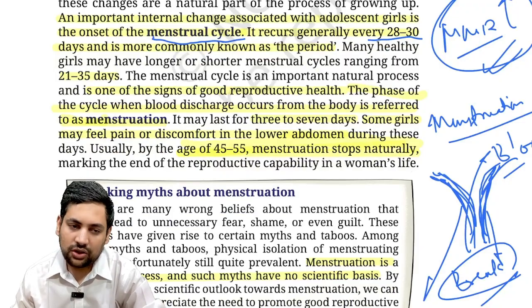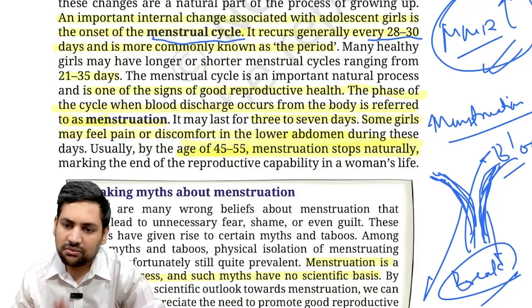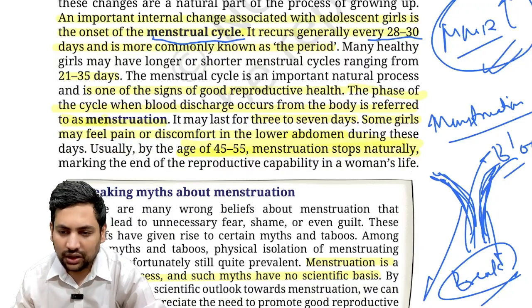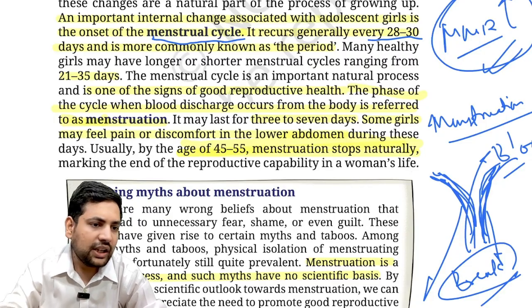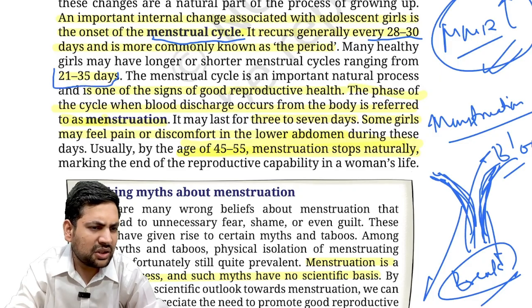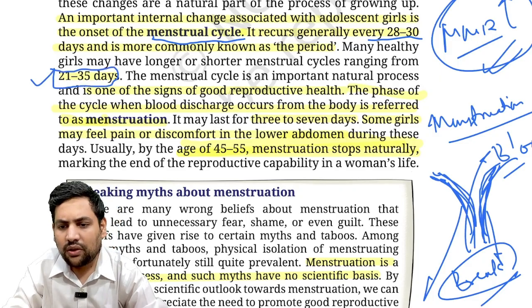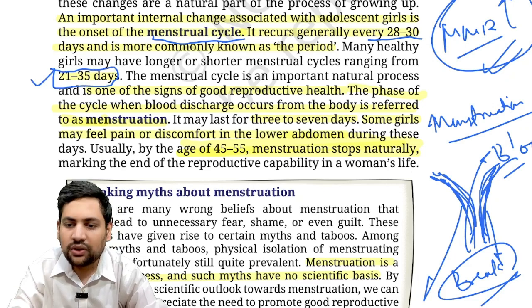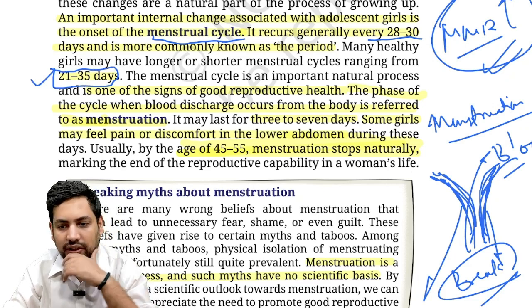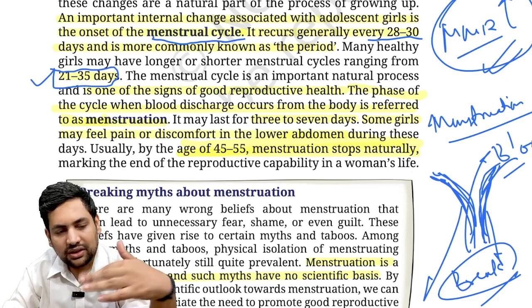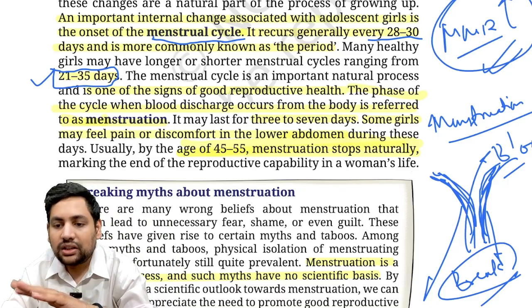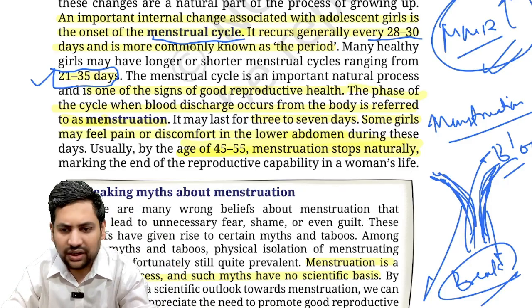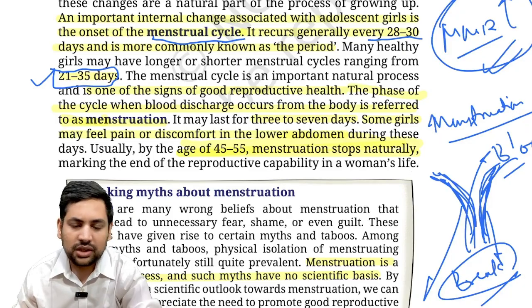This is a very normal process that happens every month. Every month, 28 to 30 days, that is equivalent to a month. In some women, it may be 21 to 35 days also. This is also normal, not much of an issue as long as it is regularly at these time intervals. It should not be haphazard, like sometimes after 20 days, sometimes after 35 days. That should not happen. Otherwise, it varies from one woman to another.